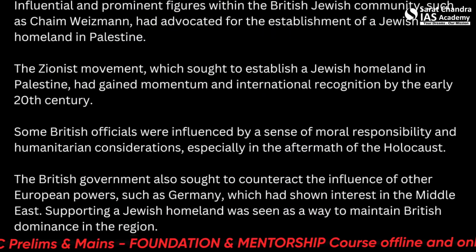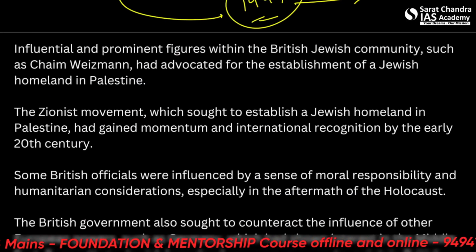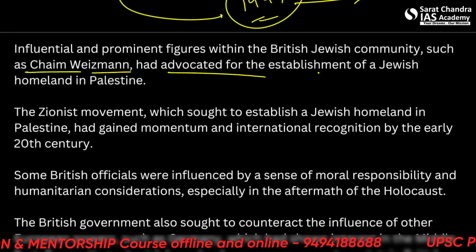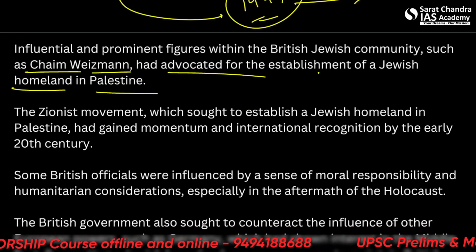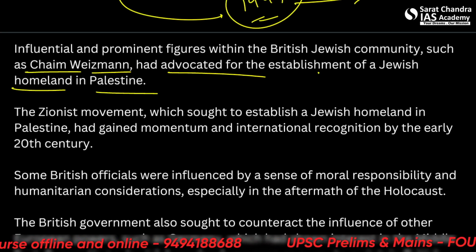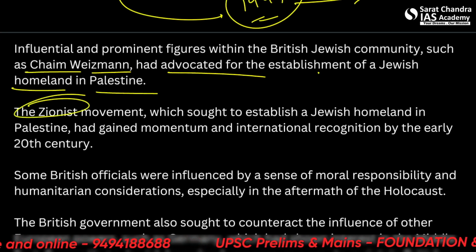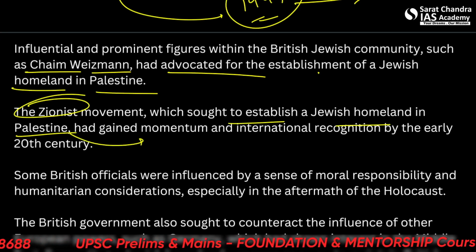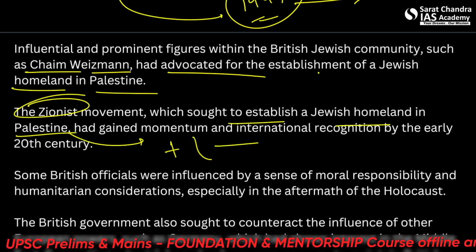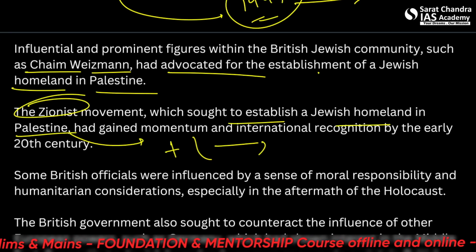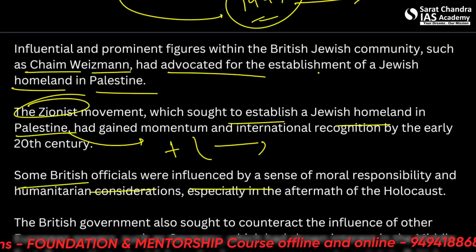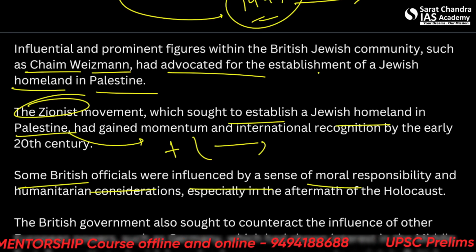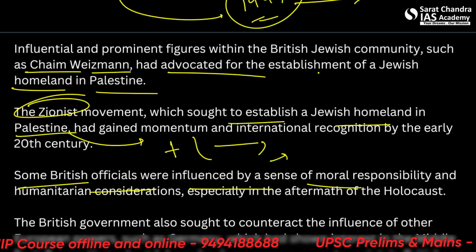Alright. Influential and prominent figures within the British Jewish community, such as Chaim Weizmann, had advocated that the Jewish homeland should be established in Palestine. Furthermore, the Zionist movement, which sought to establish the Jewish homeland in Palestine, had gained much momentum, especially after the persecution of the Jews by Hitler in Germany. Some British officials were influenced by a sense of moral responsibility as well. Not everything can be attributed to strategic and political moves.